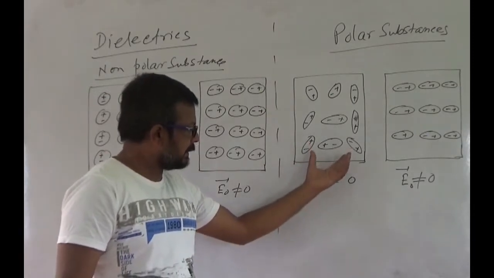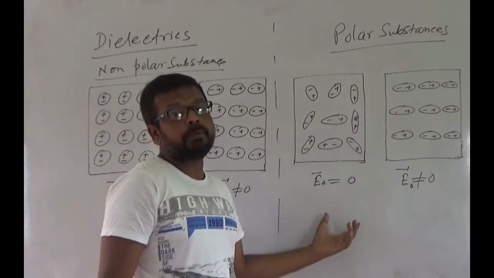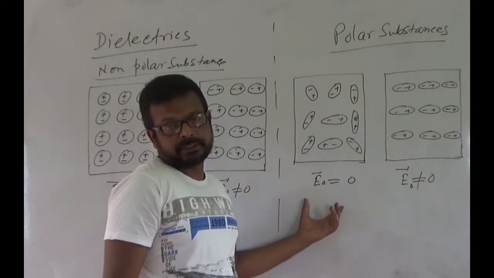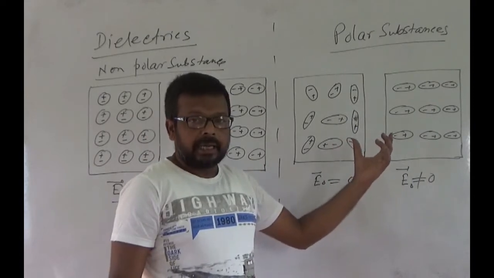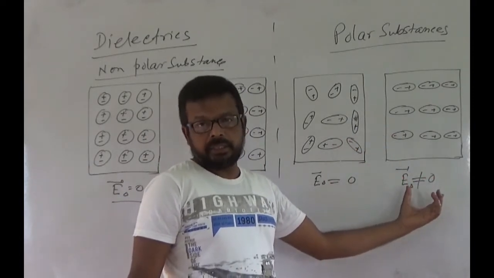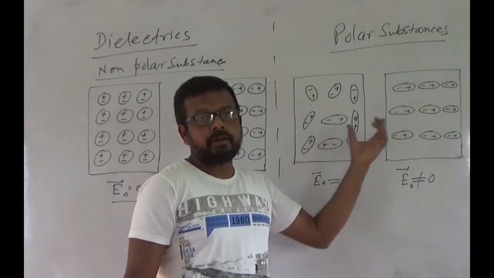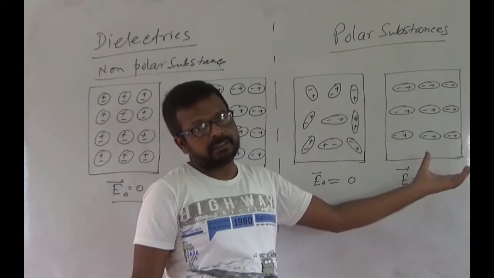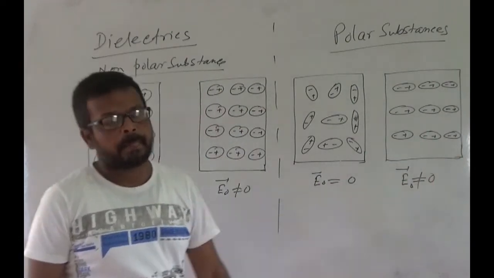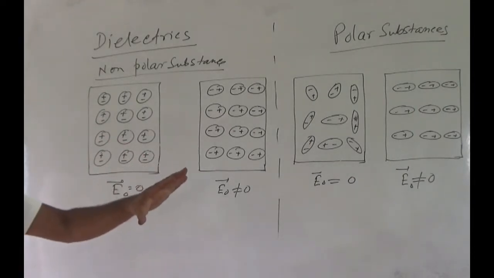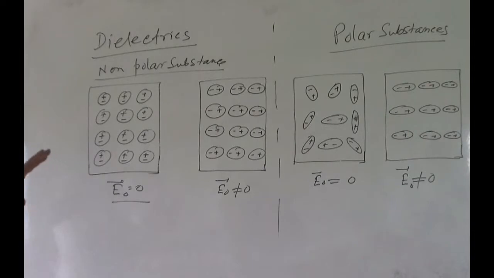Though there are dipole moments, the net dipole moment is 0 in the absence of an external electric field for polar substances. In the presence of an external electric field, these individual dipoles align along the field and thus it is polarized. There will be a net dipole moment. That means for both dielectrics, non-polar and polar, in the presence of an external electric field, the dielectric is polarized.